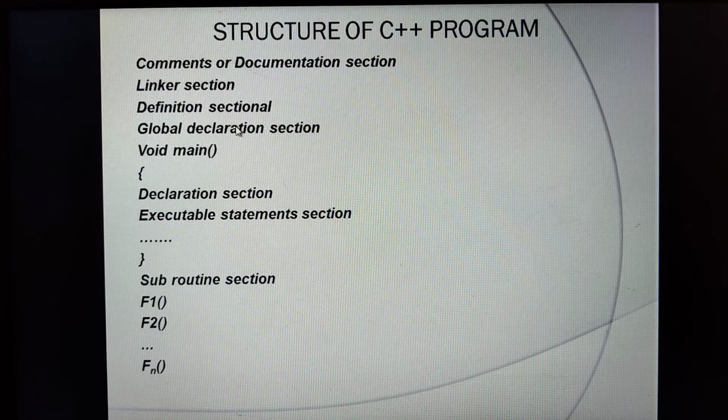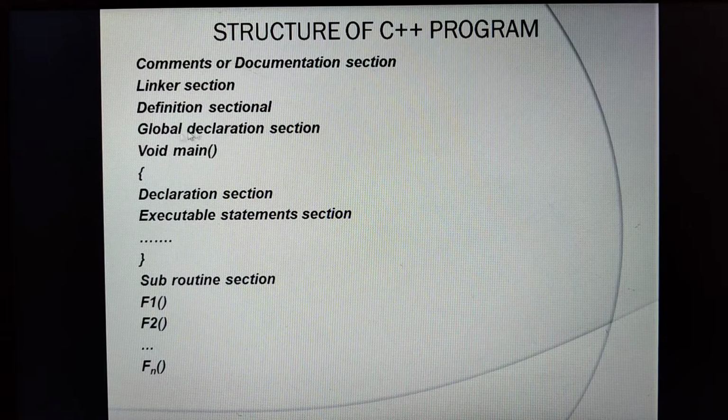Moving on to the very next, as per this is the global declaration section. Global declaration section means if you want the variable to be accessed throughout the program, then you can go for the global declaration section. Otherwise, suppose in the main function we know that int a is equal to 10, comma b is equal to 20. When you declare those variables within the main function, their scope lies between only these two brackets, and outside these brackets I cannot access those variables.